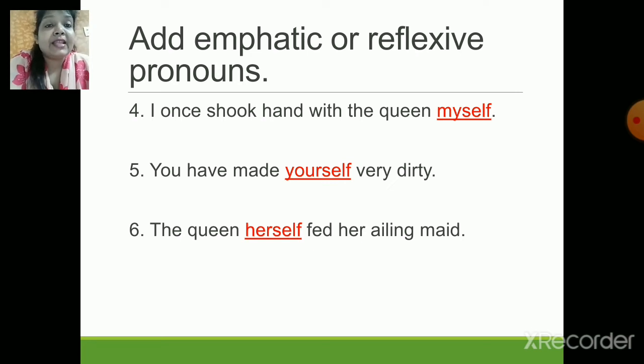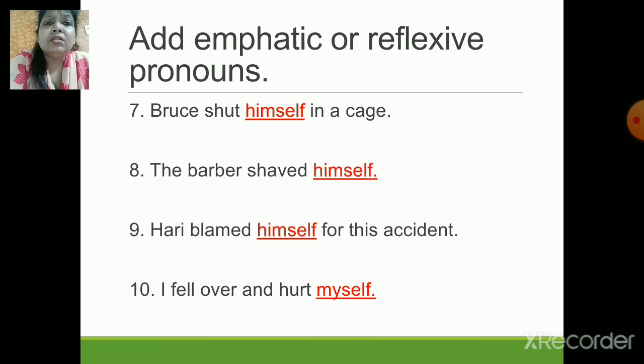So now the next one is, Bruce shut himself in a cage. Now the next one, the barber shaved himself. Next, Hurry blamed himself for this accident.